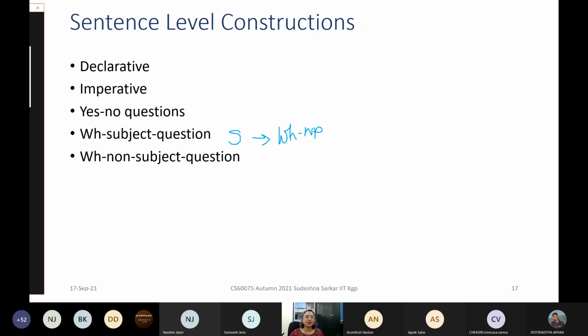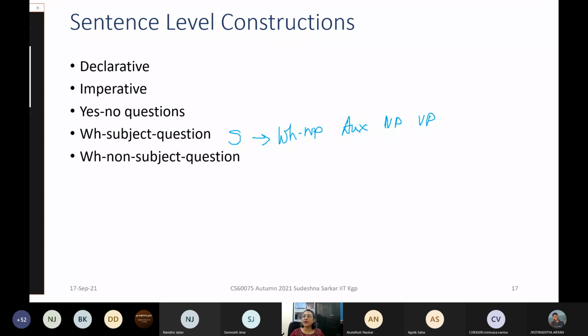So for example, when did the plane leave? So WHNP, then we can put AUX, like when did the plane leave? And then we can have NP VP, for example, for declarative sentence, or we can just have S. So WHNP, AUX, NP VP.